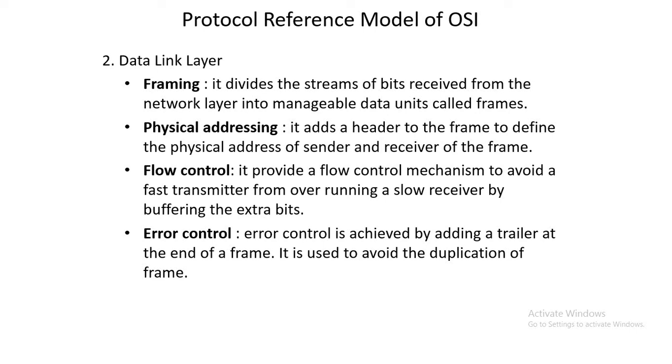So this looks like a sender and receiver. Suppose the sender is sending data at 10 Mbps and the receiver is receiving only at 2 Mbps. A lot of data is going to be stored inside the queue, and after a few microseconds or milliseconds, the queue is going to overflow and the remaining data is going to be lost. So there is a need to control this situation by using flow control. Another thing, error control. Suppose any data or packet is corrupted, then again there is a need to send that particular data.